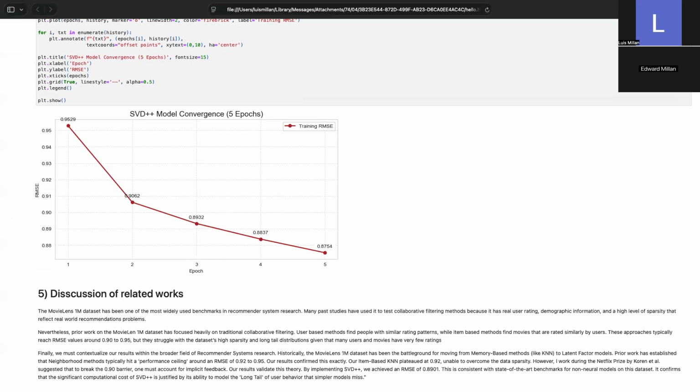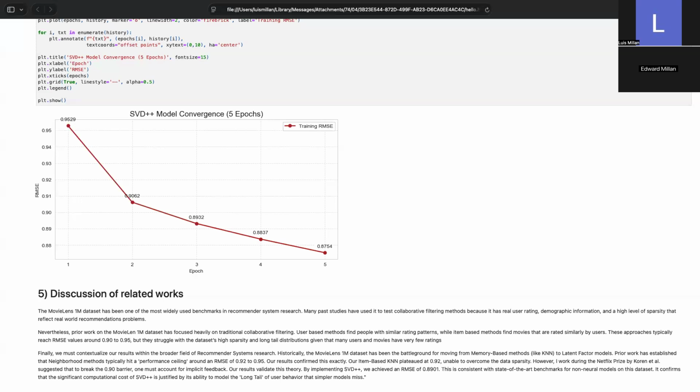So now, after doing all the analysis, we would like to go back to our discussion of related works. Given that the MovieLens 1 million dataset has been one of the most widely used benchmarks in recommender system research, we have seen many studies that have used it to test collaborative filtering methods because it has real user ratings, demographic information, and a high level of sparsity that reflect real-world recommendation problems.